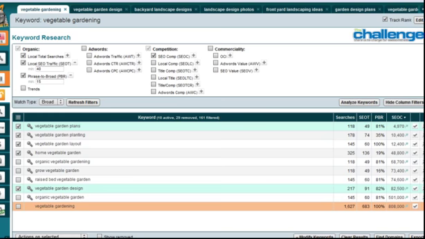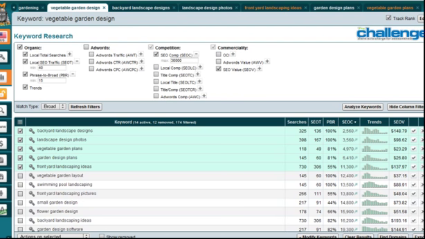And we see vegetable garden design is what we wanted to look at. So if we go and look at that and generate a series of keywords from it, we find that we can show the trends right here for each of the keywords, the number of searches, the amount of traffic we can expect.